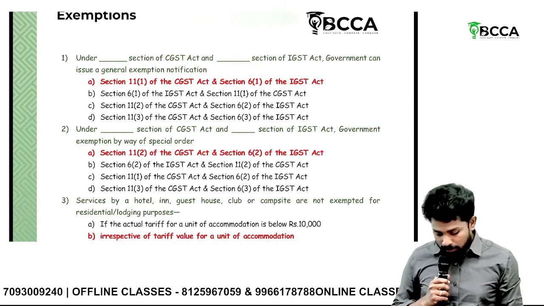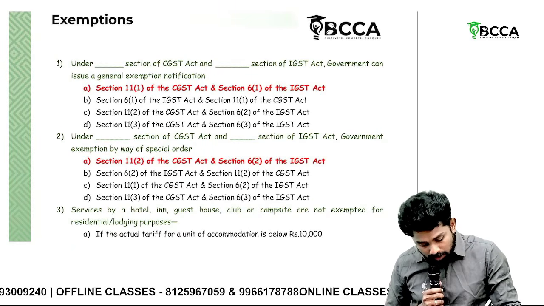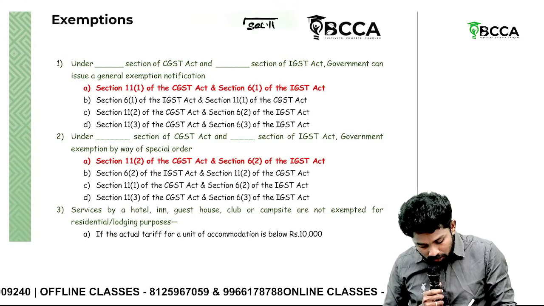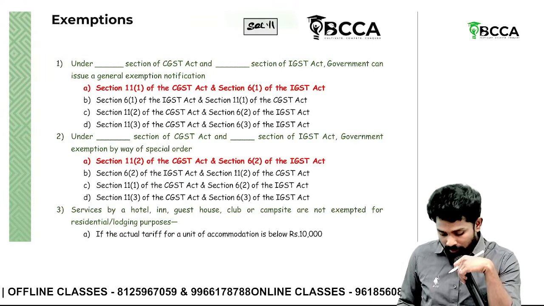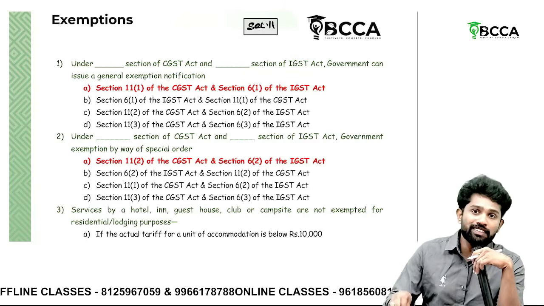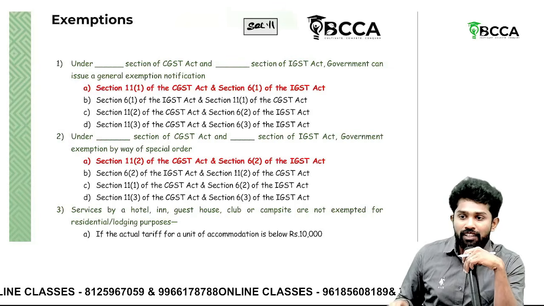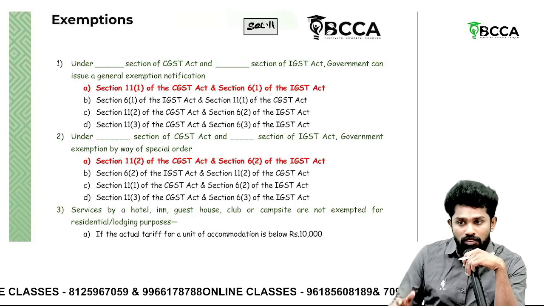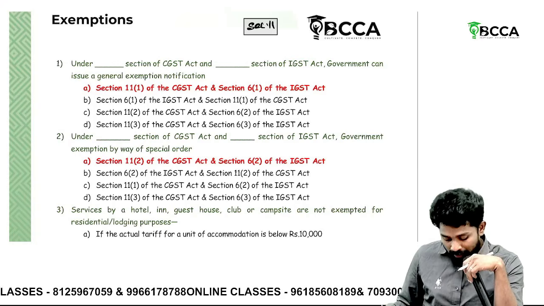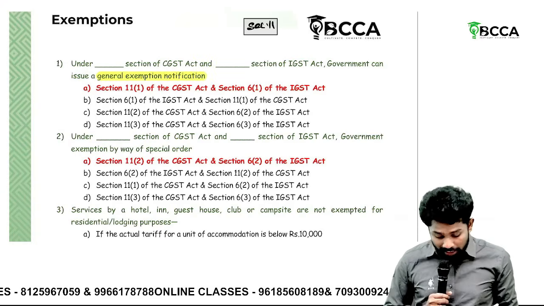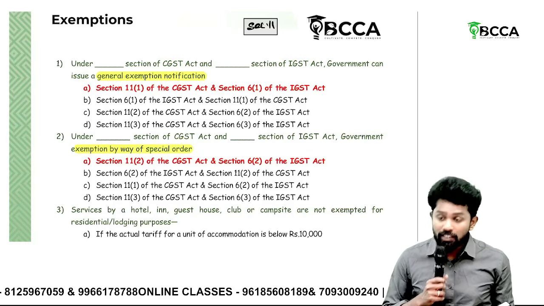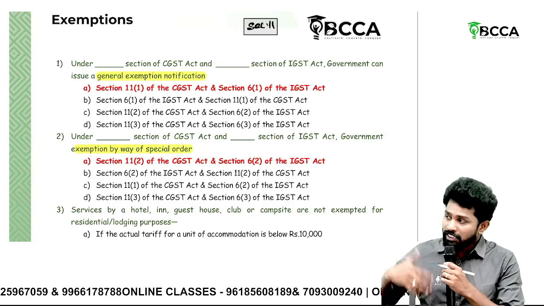Starting with exemptions chapter. Sir, exemptions chapters are covered under section 11. So under section 11, the power to give exemptions has been given. Under section 11 subsection 1, 11 subsection 2. 11 subsection 1 is general exemptions. 11 subsection 2 is special exemptions. 11 subsection 1 means exemptions issued by a general exemption notification, whereas 11 subsection 2 are issued by way of special order. General exemption is applicable in general.